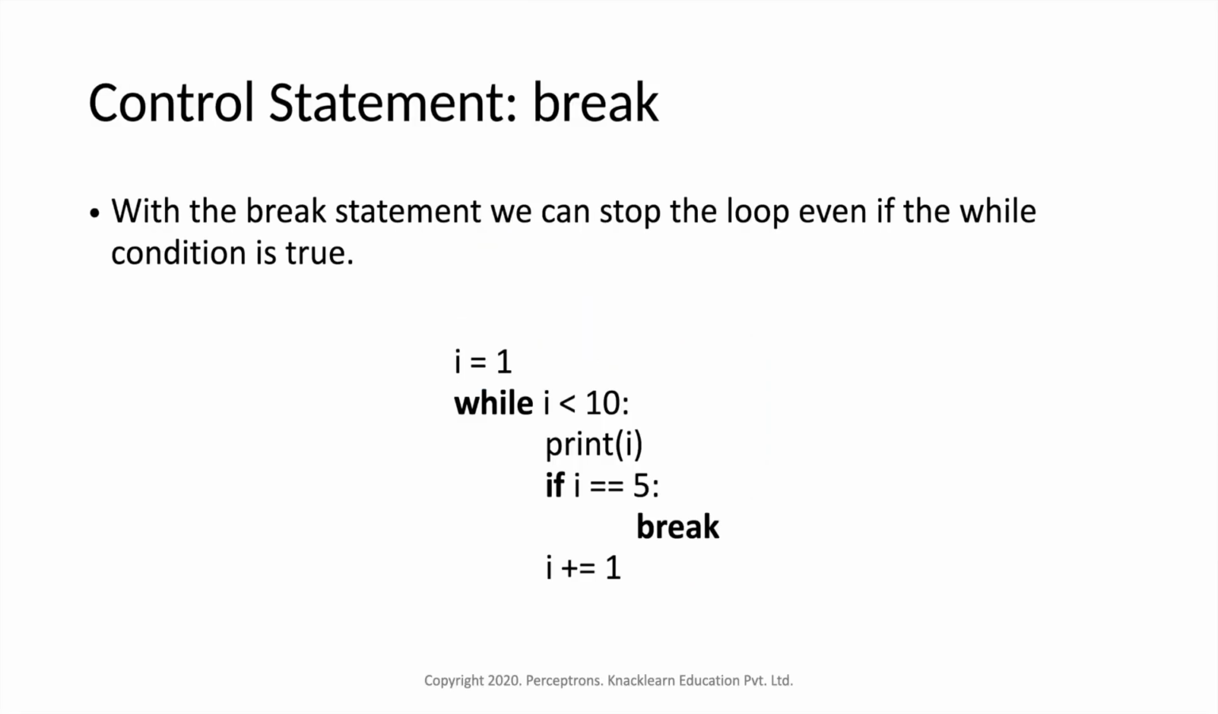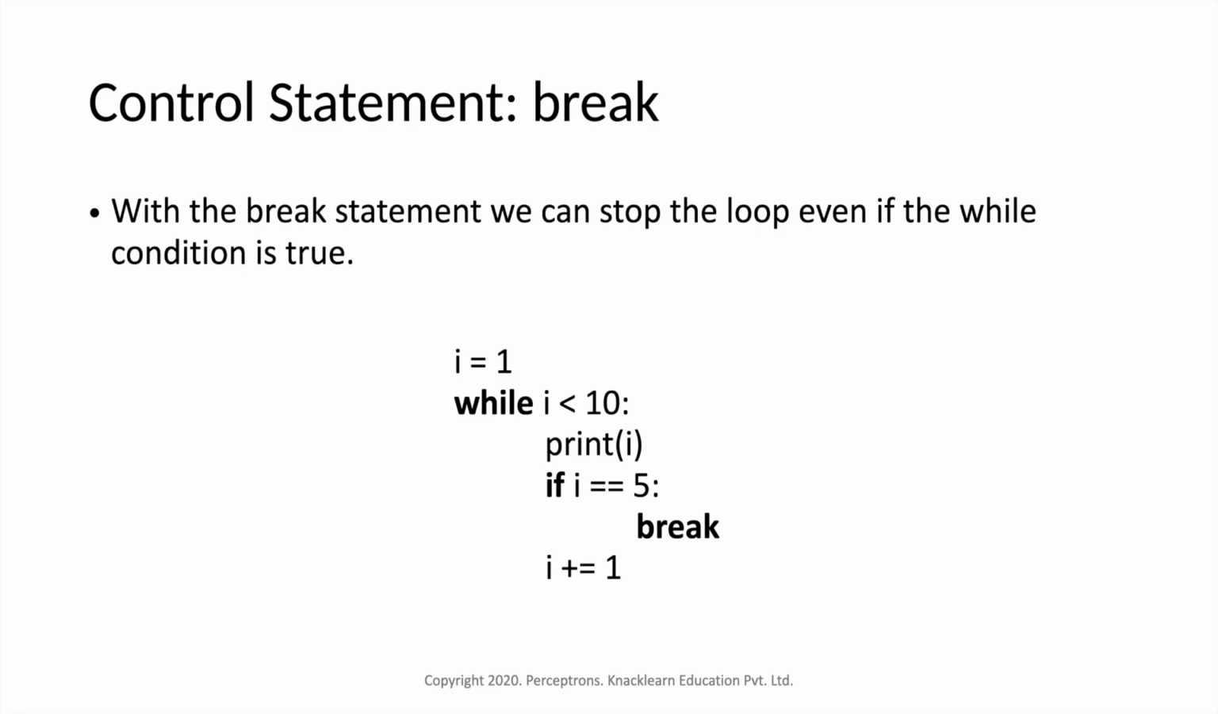Now we'll see something called control statements. There are various types of control statements, like break, then continue. The break control statement is used to break the particular loop. When you use break, it will break the loop at that specific time, irrespective of the condition. Even if the condition is true, it will break at that particular time.